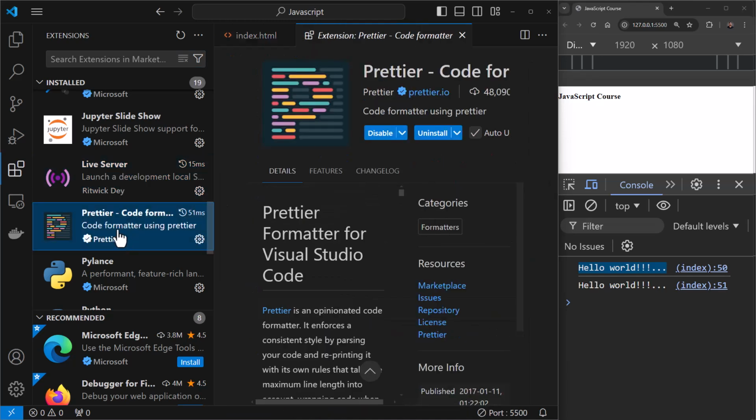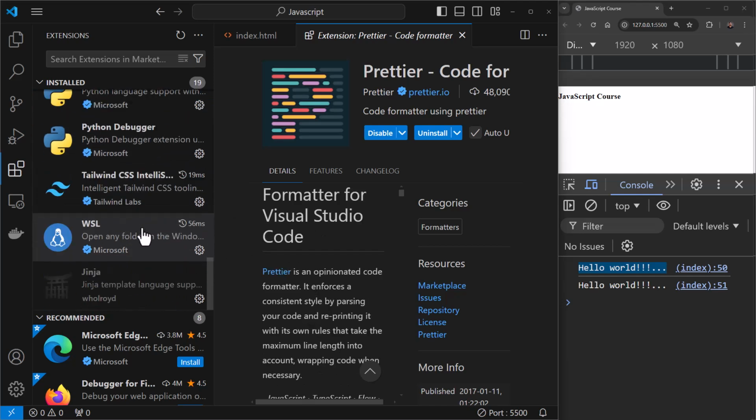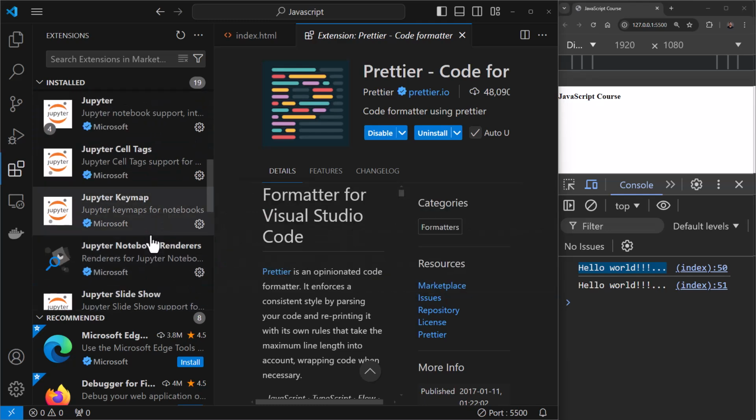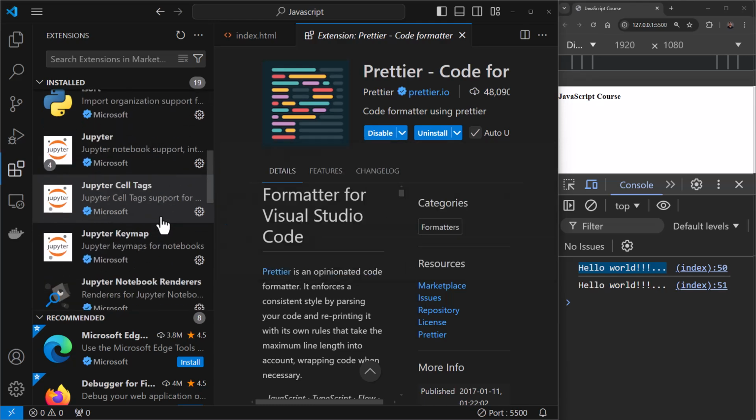Prettier. This is a code formatter that will help you format your code. So that is what it does. I have it installed here. So that's it for HTML and JavaScript code.